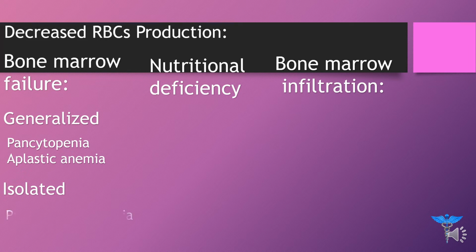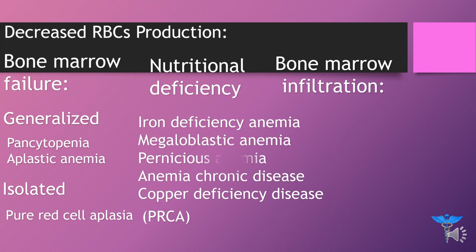Now in isolated, the examples include pure red cell aplasia, also called PRCA. It is a rare bone marrow disorder, and it is characterized by a decline in red blood cell production. So here only the red blood cells are produced in a lesser quantity. Now nutritional deficiency examples include iron deficiency anemia.